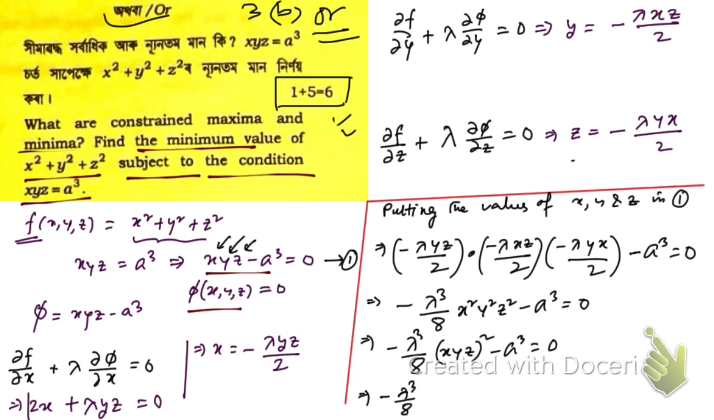Lambda cube by 8. Now you can replace this xyz by this value, that is a cube whole to the power 2, that's gonna be a to the power 6, right? So here a to the power 6 minus a cube is equal to 0, since xyz is equal to a to the power 3. We have used this value. Okay, now if you simplify this, what you're gonna have.